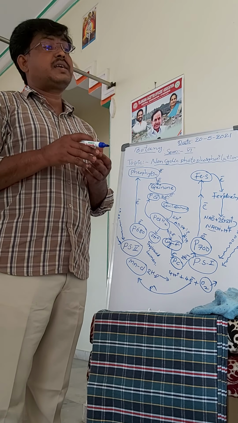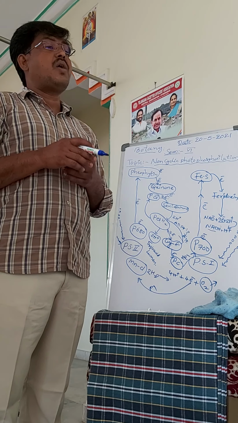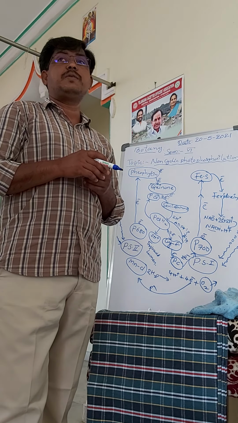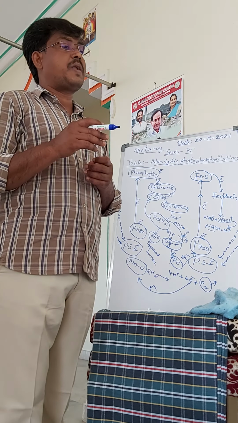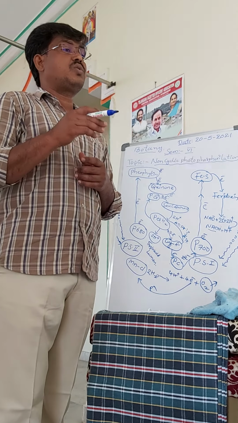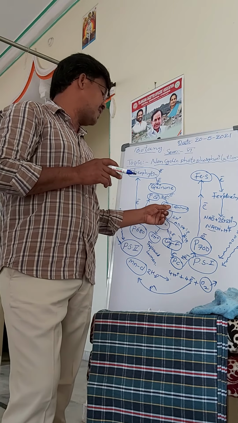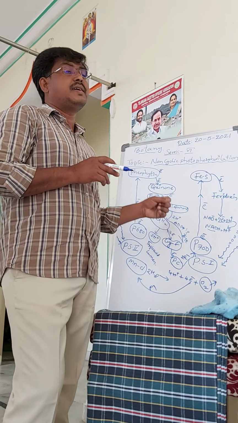So the electrons are transferred to the plastocyanin. Here one NADPH is formed. From the plastoquinone to cytochrome F, 1 ATP is synthesized.